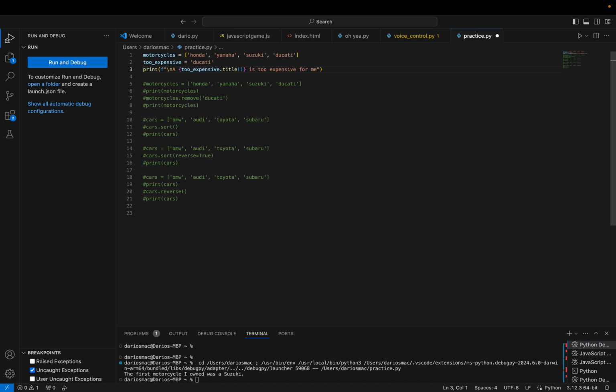Okay, so motorcycles equals Honda, Yamaha, Suzuki, and Ducati. And then too_expensive equals Ducati. So basically what I'm saying is print \n, a Ducati is the title, which is capitalized, is too expensive for me. So, out of the picture, too expensive, and we're formatting it.